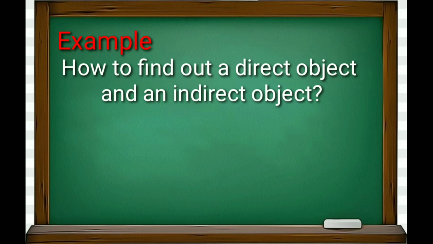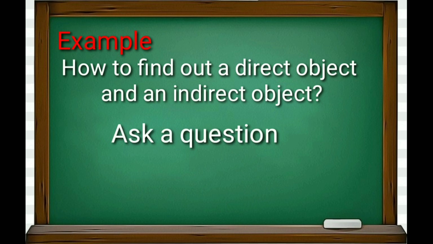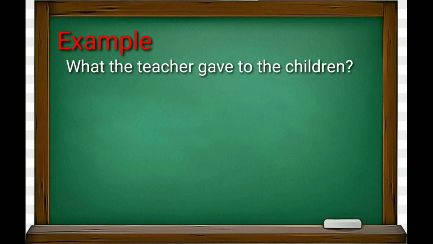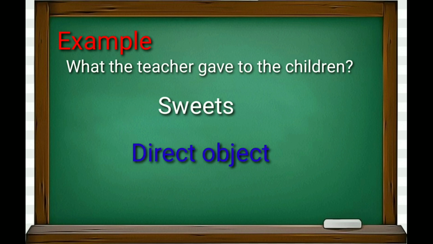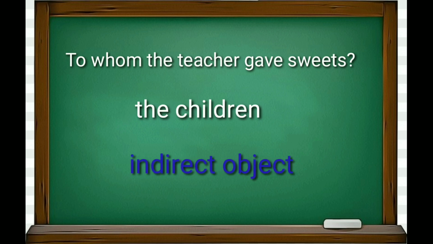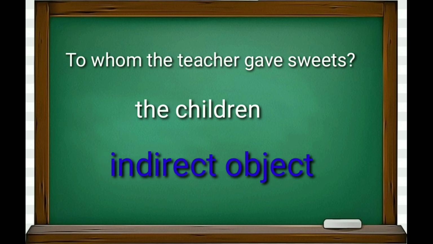So, we will ask a question. What? What did the teacher give to the children? Answer is sweets. Now, sweets is the direct object. Second question. To whom did the teacher give sweets? Answer is to the children. Here, the children is the indirect object.